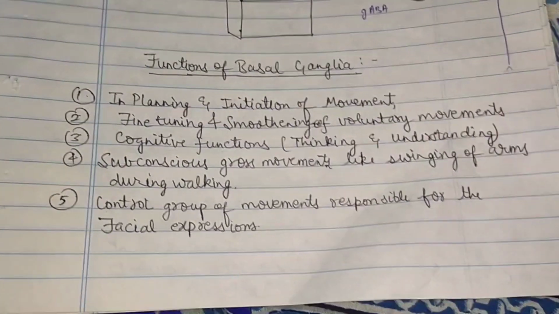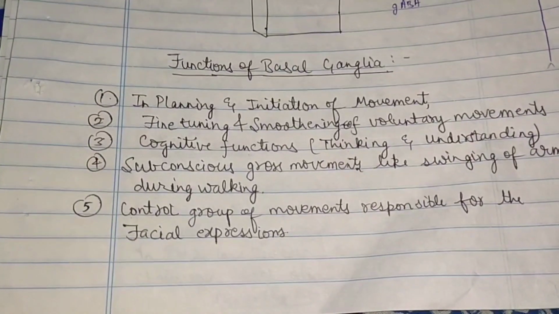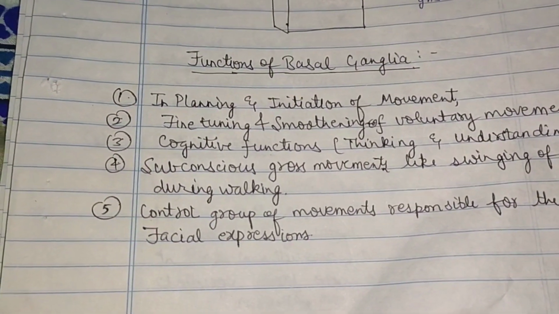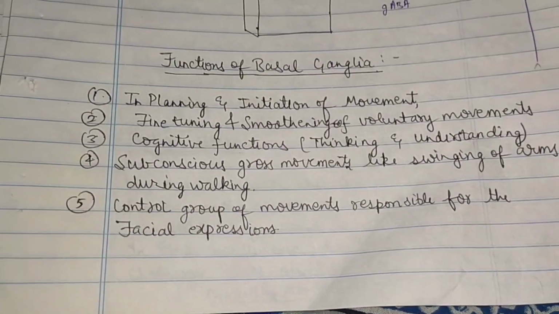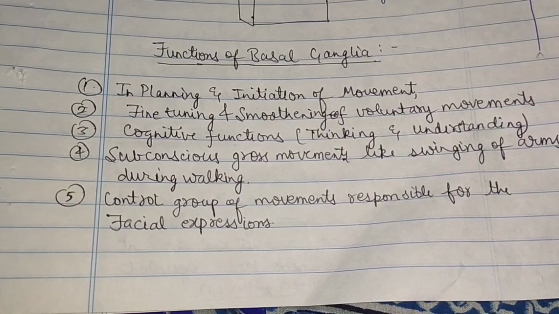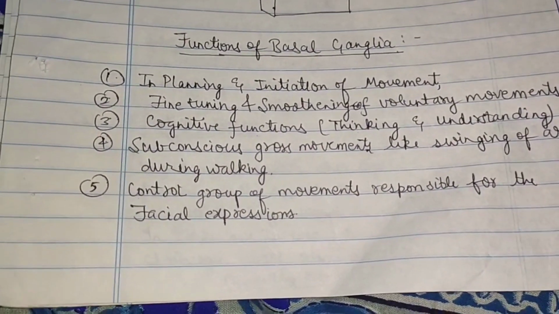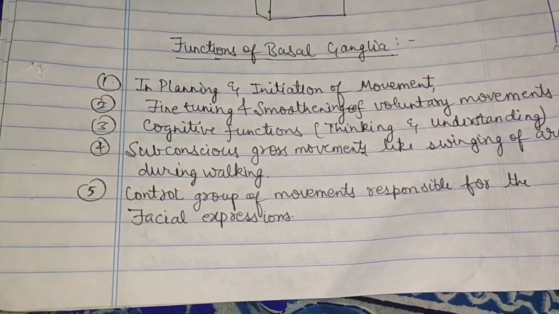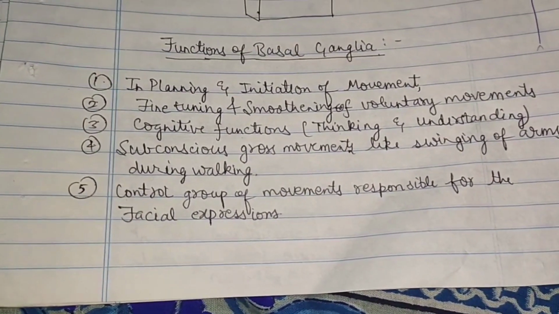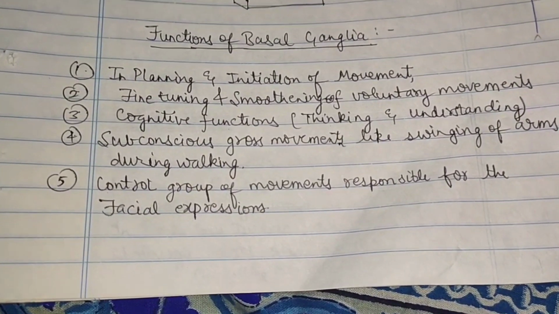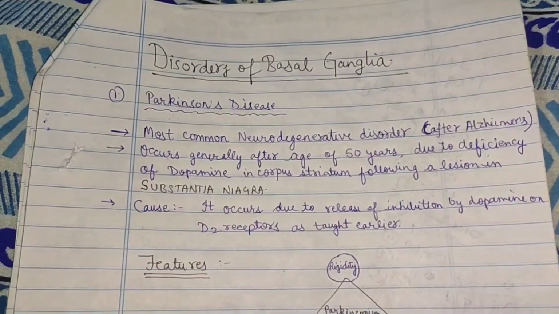Functions of basal ganglia. It is responsible to plan and initiate movements. It is also responsible for fine-tuning and smoothing of voluntary movements. This is done by inhibition of the antagonistic muscles by the indirect pathway, as I told earlier. It has some cognitive functions such as thinking and understanding. It controls subconscious gross movements like swinging of arms during walking, and it also controls the group of movements responsible for facial expressions.